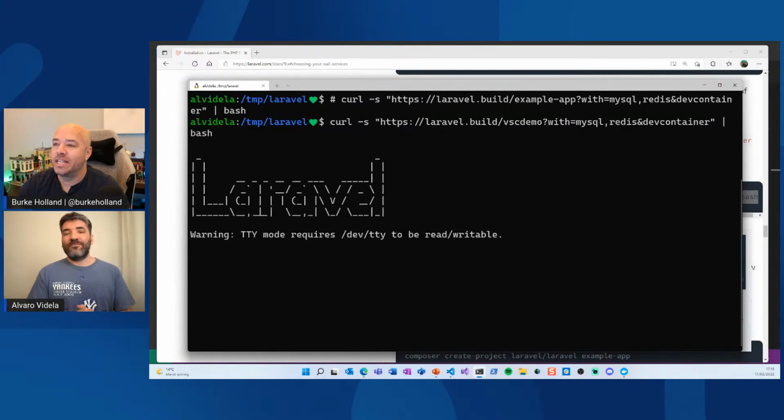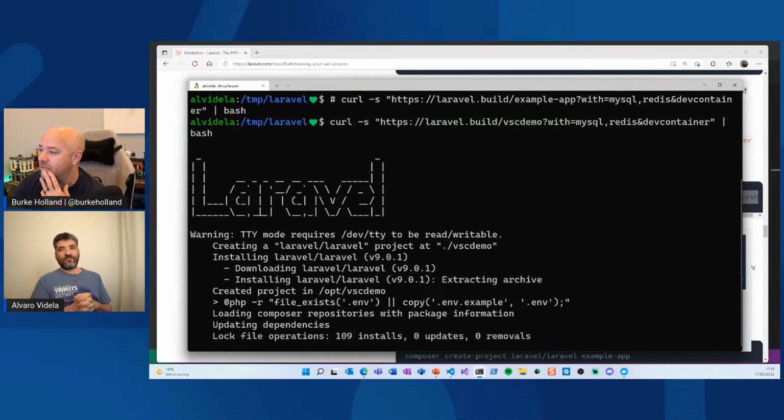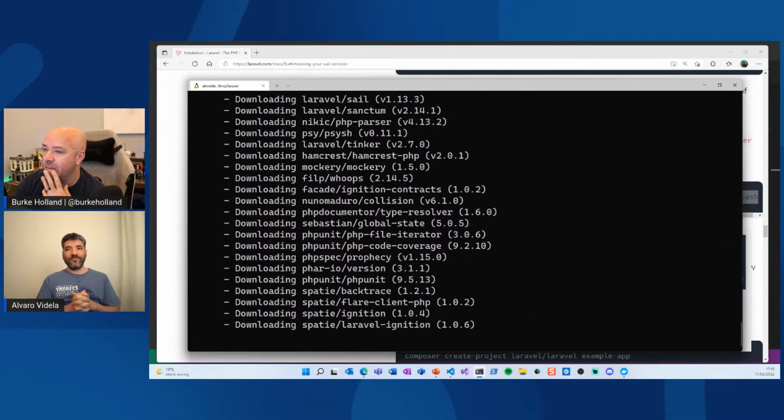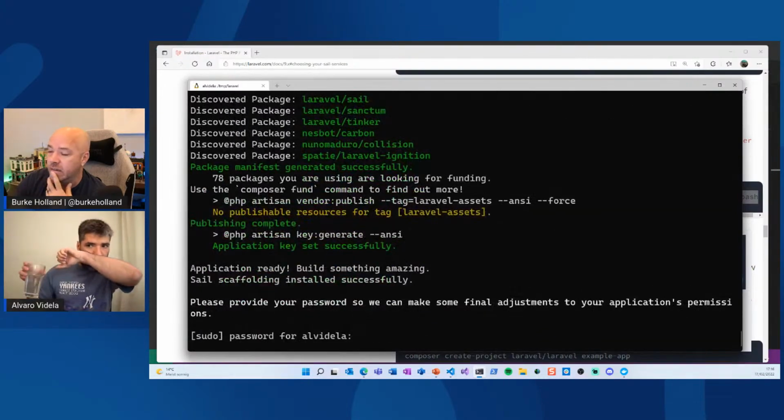I remember the days of trying to learn Ruby on Rails. Chat, did y'all ever try to learn Ruby on Rails? I spent most of the time trying to get Ruby working on Windows, is my recollection of that experience. I spent very little time actually building Rails apps, most of the time just fighting Ruby.